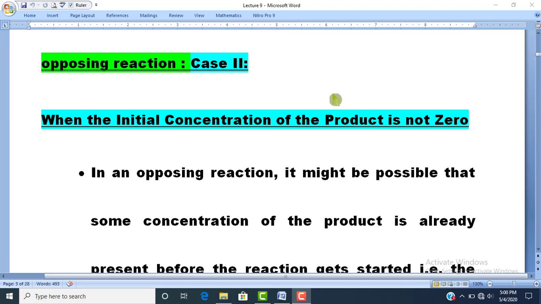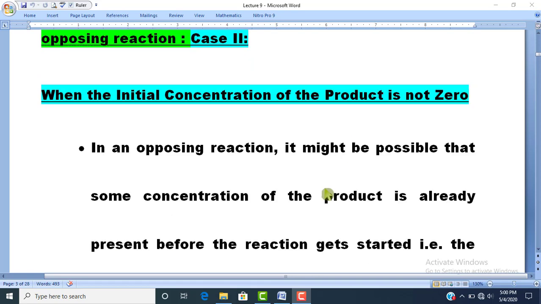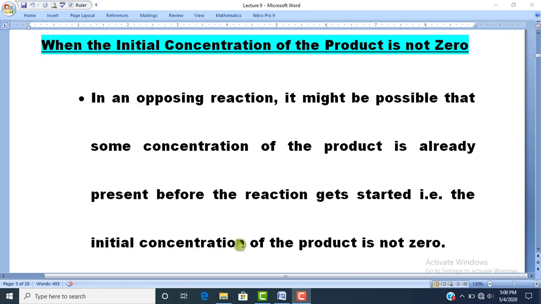Dear students, when the initial concentration of the product is not 0 and the reaction is reversible, then it might be possible that some concentration of the product is already present before the reaction gets started. Since the initial concentration of product is not 0, there are chances of more of the backward reaction in the start.